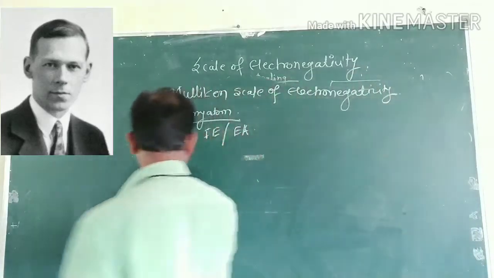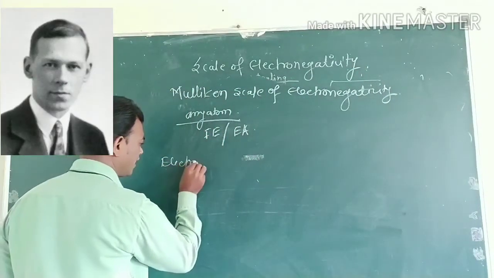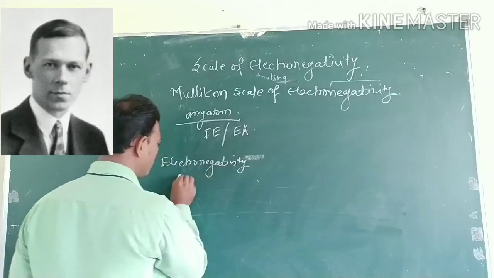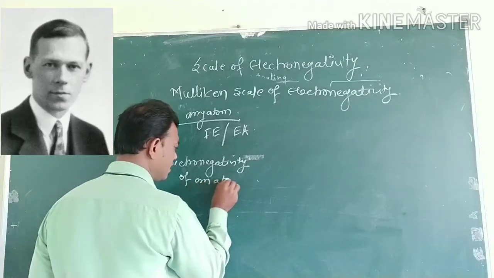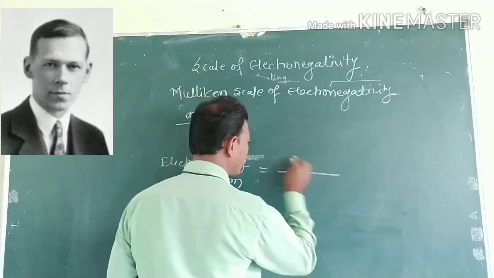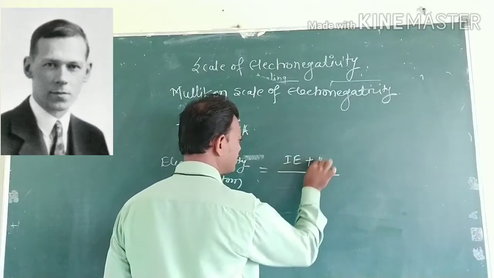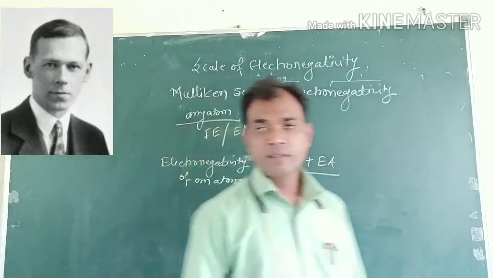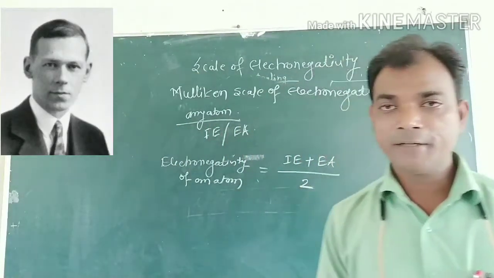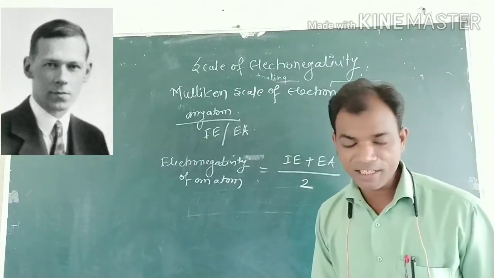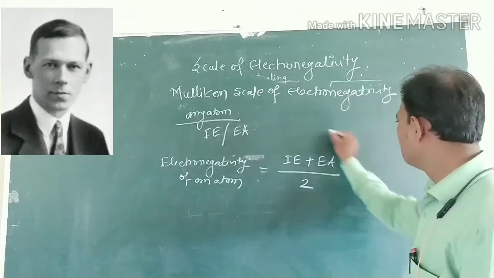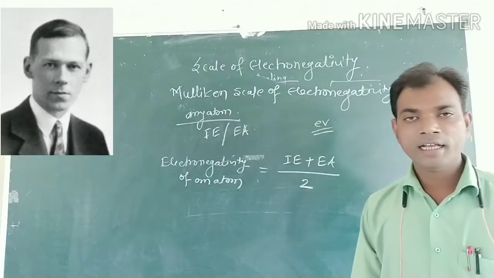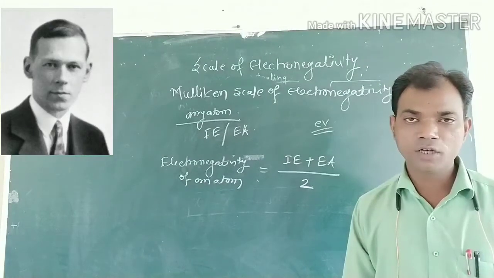That means the electronegativity of an atom is equal to the average of ionization energy and electron affinity. But here the electronegativity is measured in terms of electron volts.